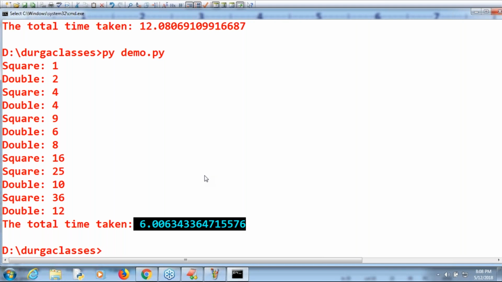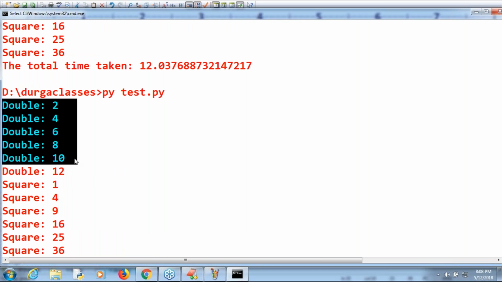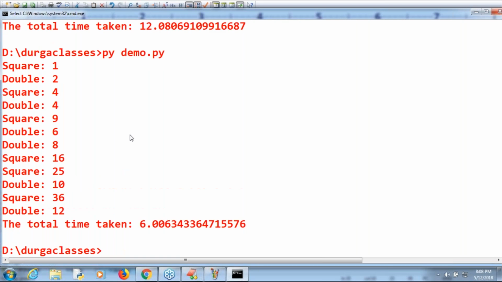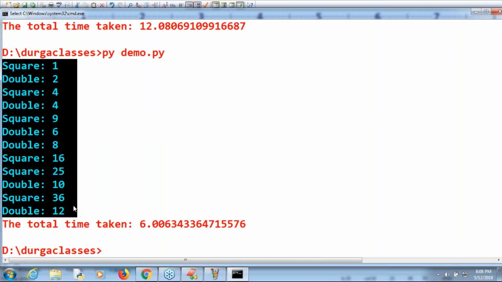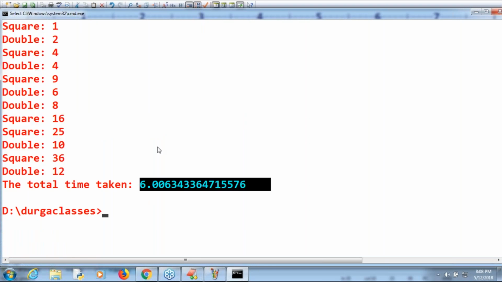Are you in a position to understand, right? Earlier we were doing the things one by one: first double, and after completing the double method, then square. But here the double and square functions are both executing simultaneously, so that the total overall time we can reduce. That's it.